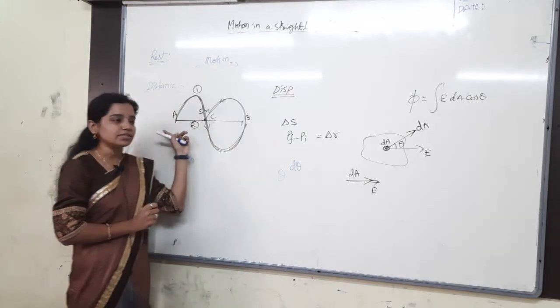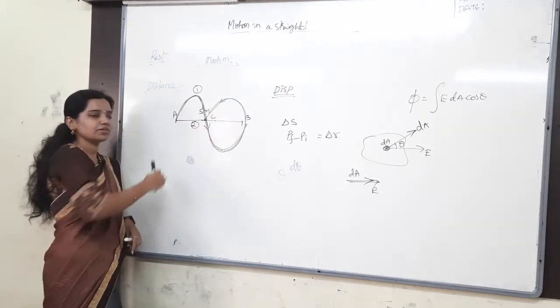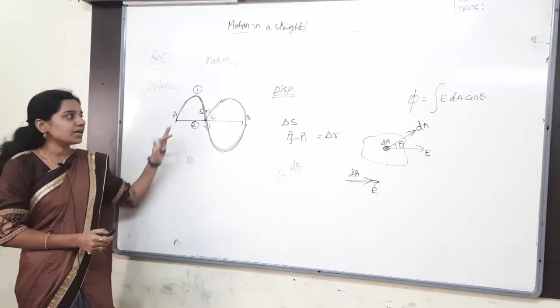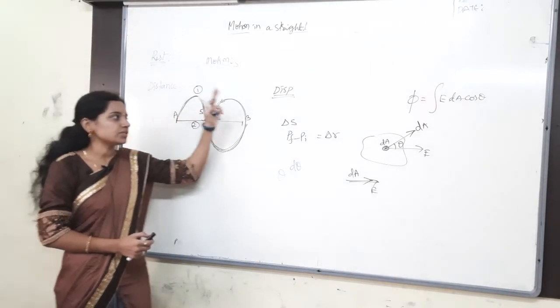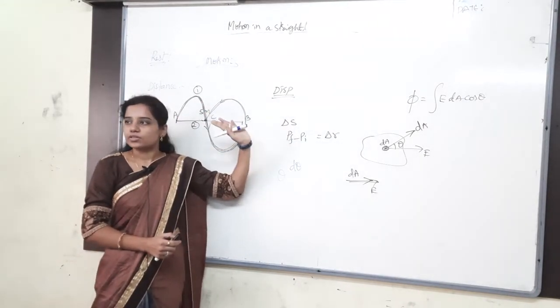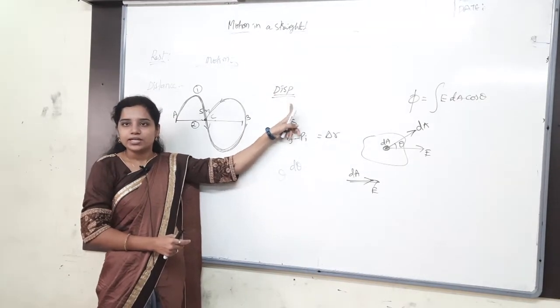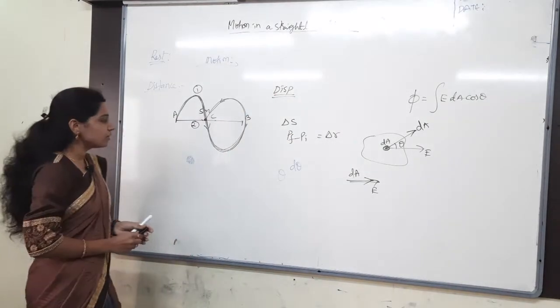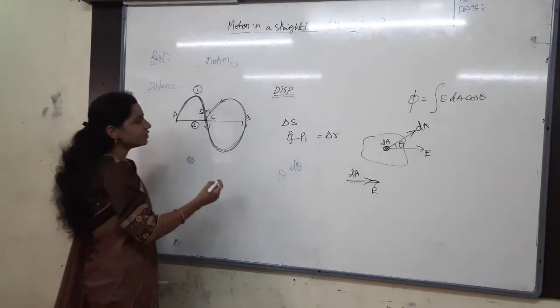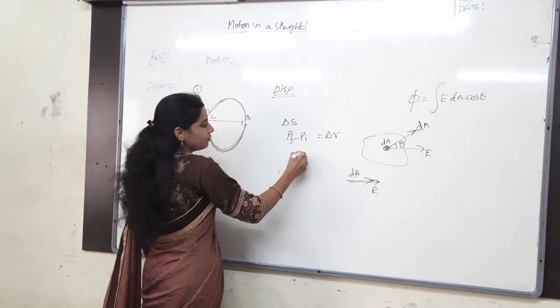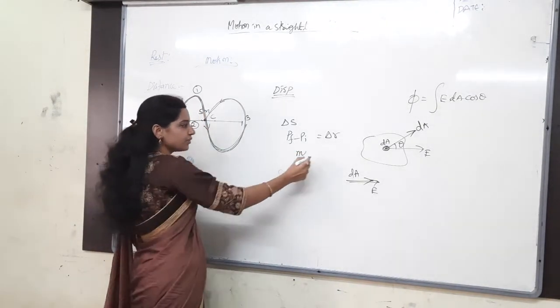But distance is the total path length. Bigger, right, always. So bigger means it is a scalar. This is smaller, so it is a vector quantity. Direction always matters in displacement. Direction always matters in displacement. And also, what are the units of displacement? Meters only. Dimensional formula?